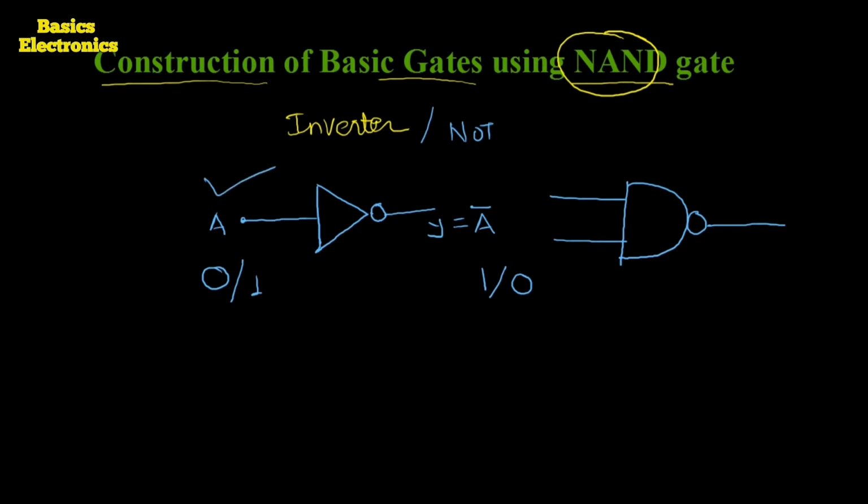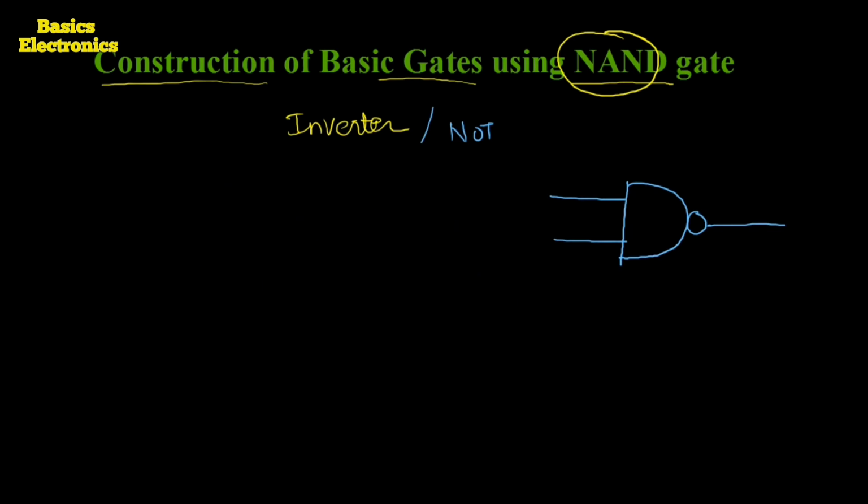Then how can we realize the inverter or the NOT gate by using the NAND gate? For that, we have to see the truth table of the NAND gate again, so we can easily understand how the NOT gate can be constructed by using the NAND gate only.